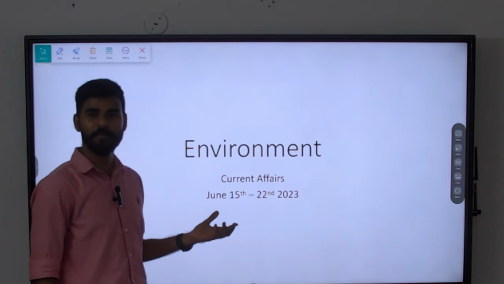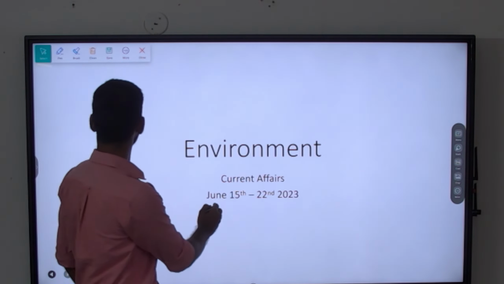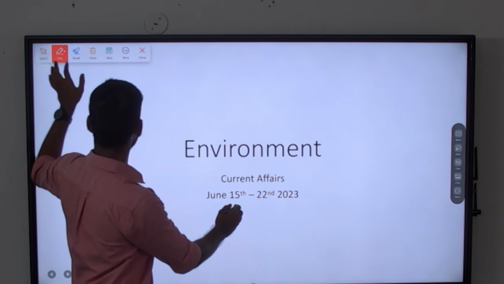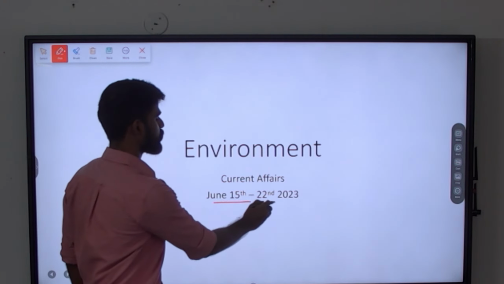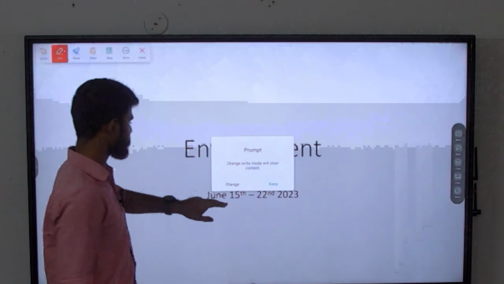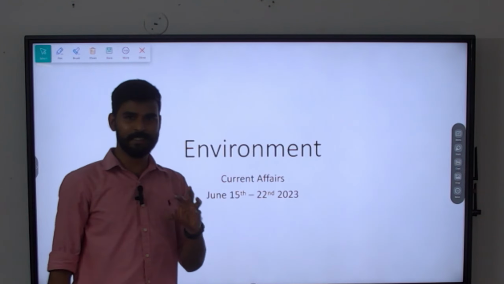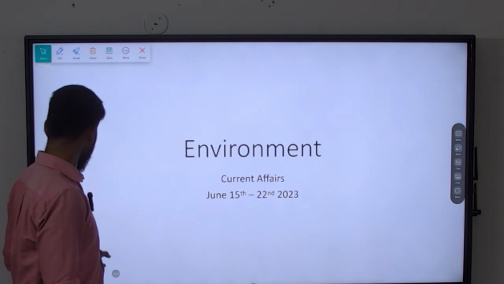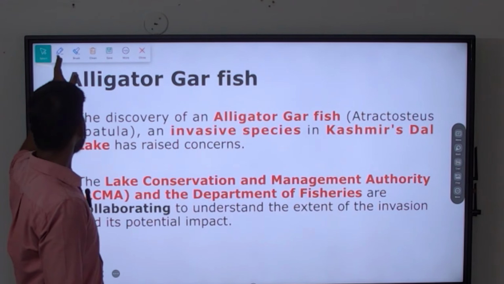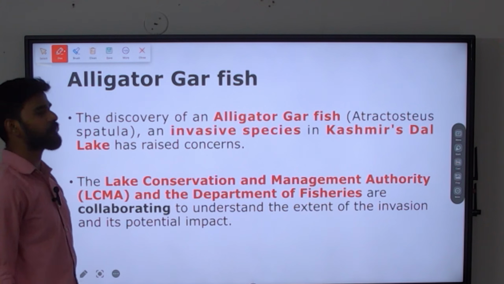In today's session, we'll be seeing environment-based current affairs from June 15th to 22nd, 2023. Okay, the previous week. Let us get into the news articles one by one, and I'll be discussing in detail the background of each and every news article. The first news that we are going to see for today is alligator gar fish.